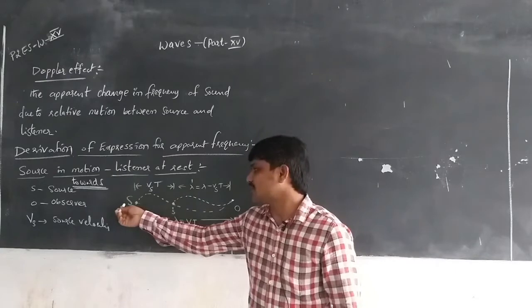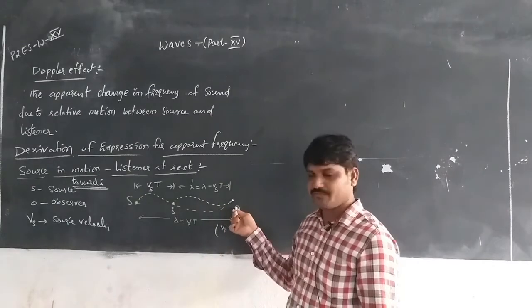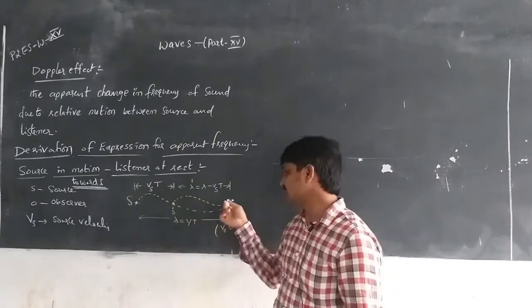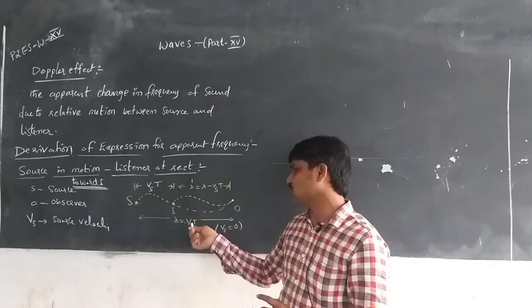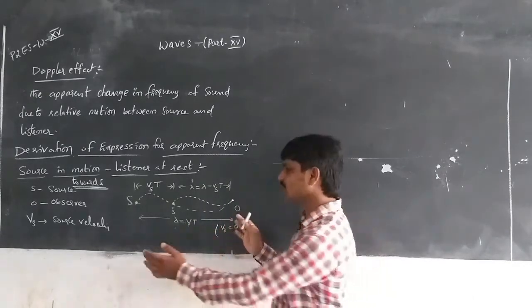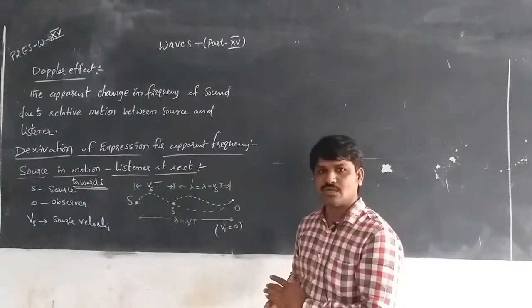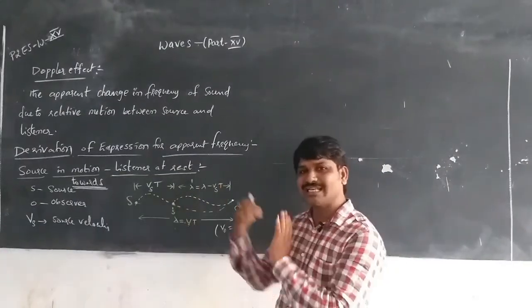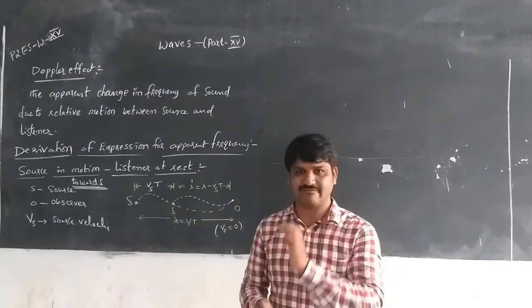O means observer, S means source. At the initial stage both are at a distance of one wavelength, lambda equal to Vt. When the source releases one wave, the wavelength is lambda equal to Vt.